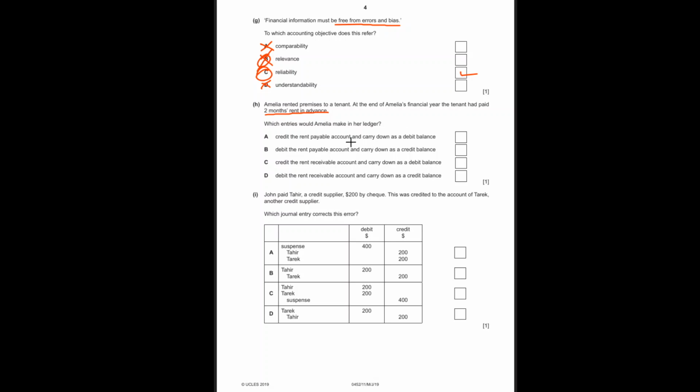Which entries would Amelia make in her ledger? Credit the rent payable account. Is it rent payable? No, it's receivable, right? You're the receiver. Amelia is the receiver. Wrong. Again, rent payable? Wrong. Rent receivable? Relevant. Credit the rent receivable account and carry down as debit balance. Wait.